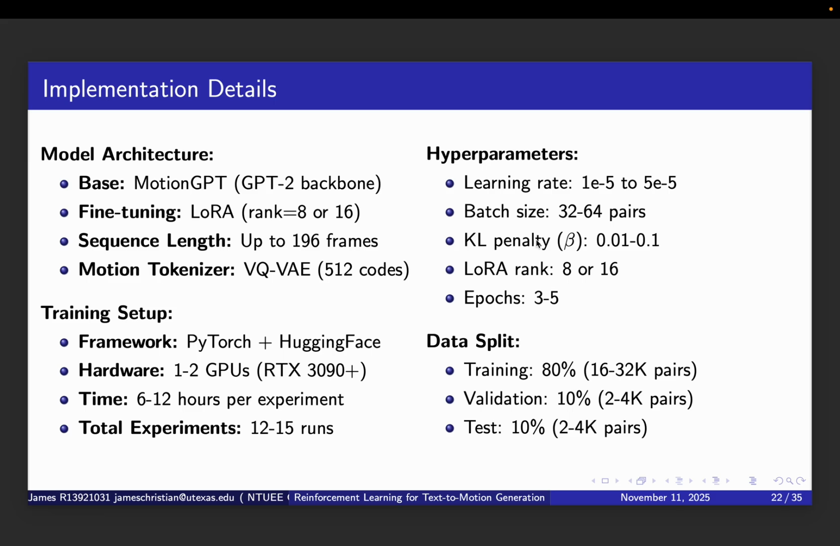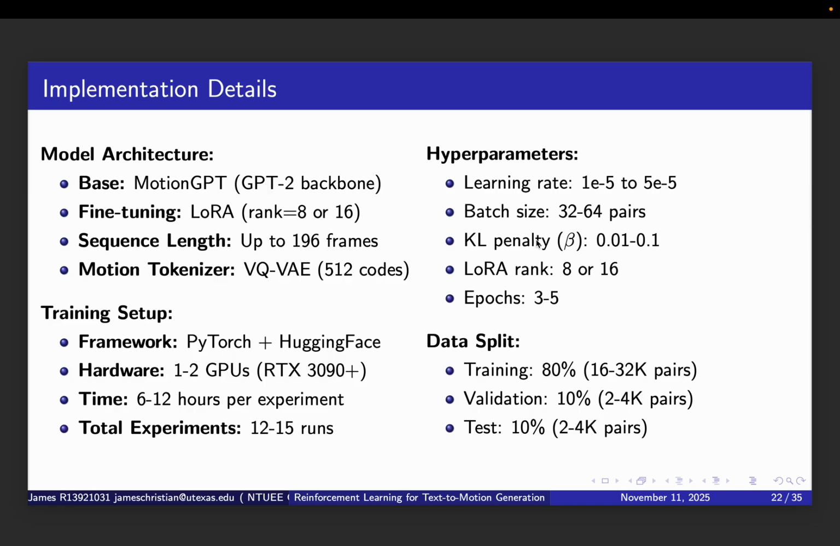Let me share the technical implementation details for model architecture. We will use MotionGPT as the base, which has a GPT-2 backbone. We will use LoRA, low-rank adaptation, for efficient fine-tuning with rank 8 or 16. This reduces the number of trainable parameters by 90%. The maximum sequence length is 196 frames, and we'll use a VQ-VAE motion tokenizer with 512 codebooks.